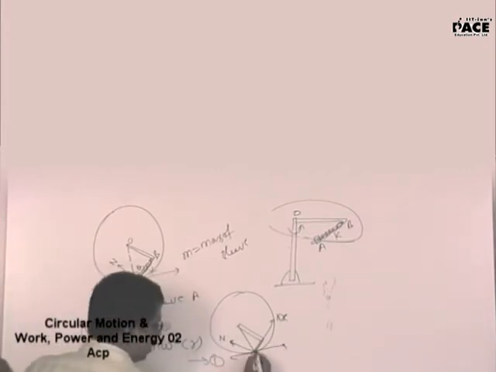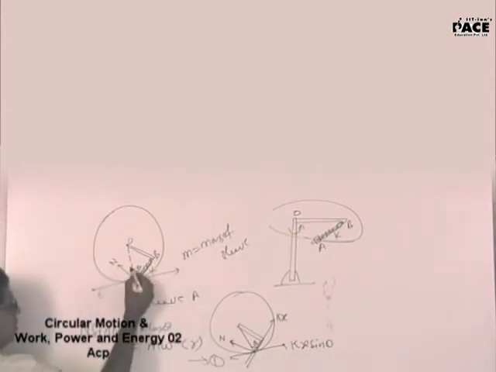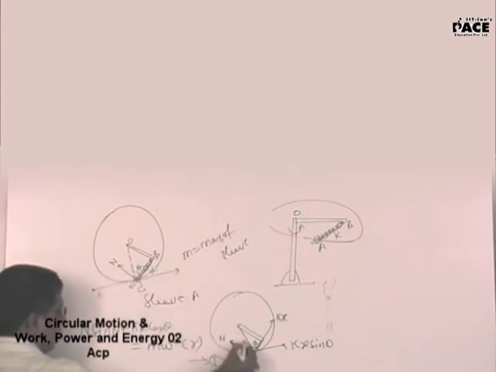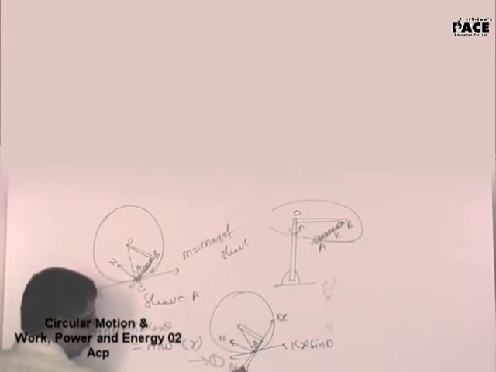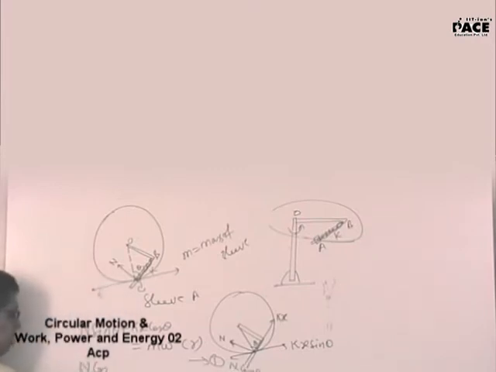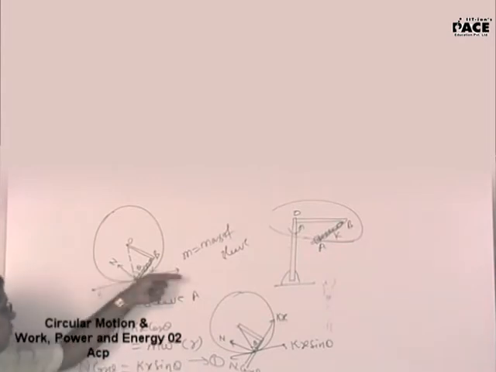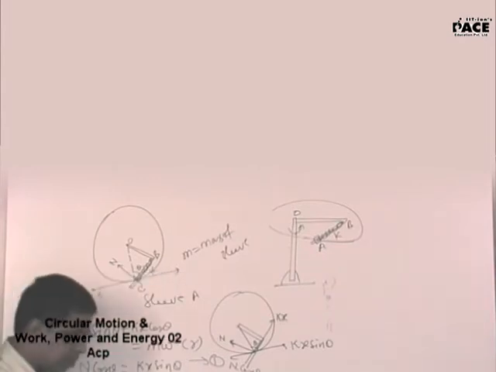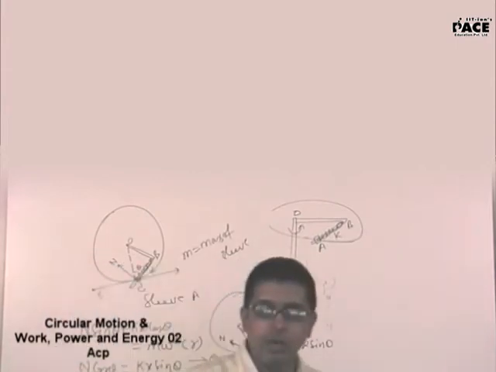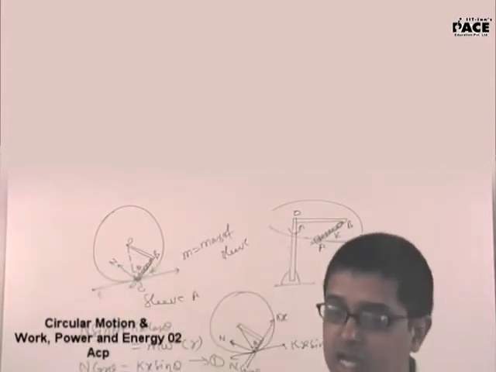Now forces along these two directions, you took this to be theta. So this will be kx sin theta and this will be, if this is theta, you have taken this to be 90 minus theta, you said this was n sin theta. That means this will be n cos theta. So n cos theta should be equal to kx sin theta. So these two components, component of normal force and component of kx, both put together will provide the required centripetal force. And both the forces along the tangential direction should be equal and opposite. Only if they are equal and opposite, you will have a uniform angular velocity for that particular sleeve.